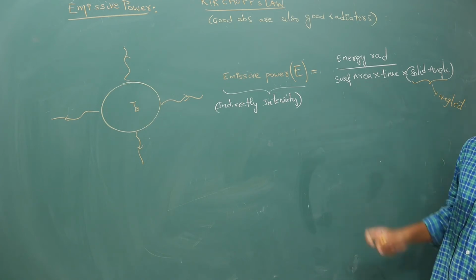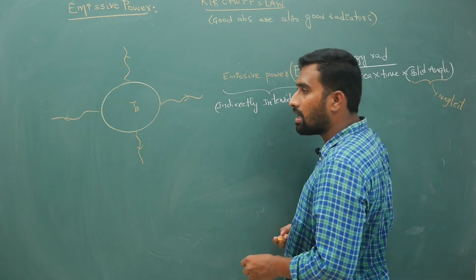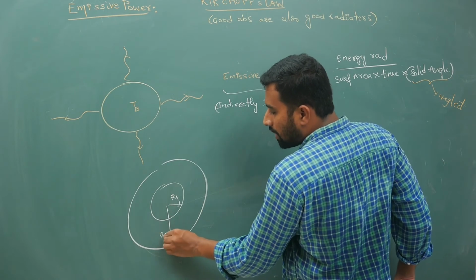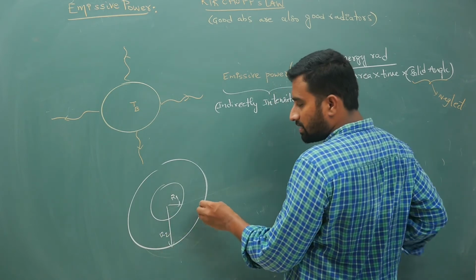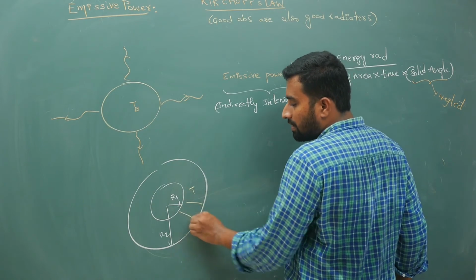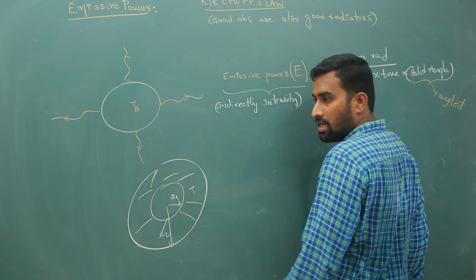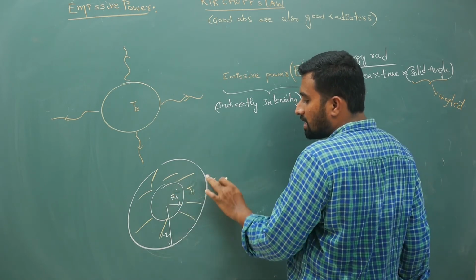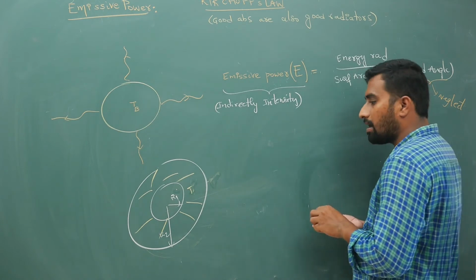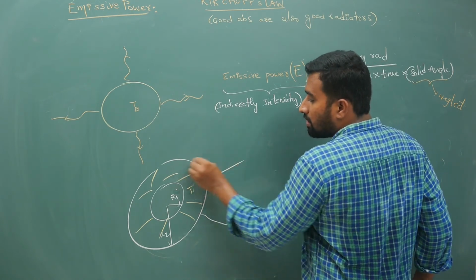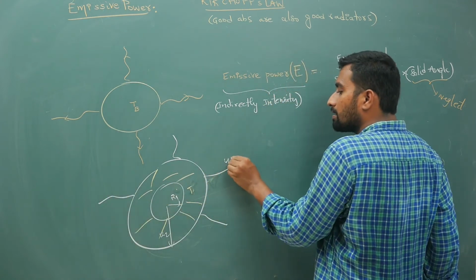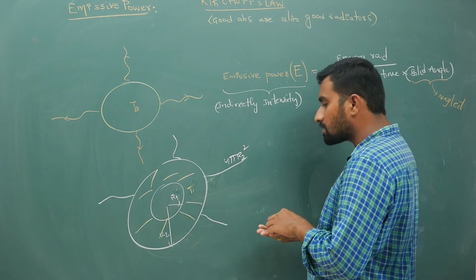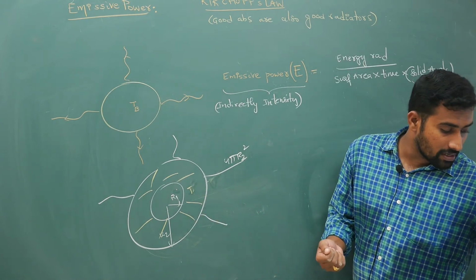This surface area is the area from where heat energy is coming. For example, if you have an inner surface R1 and an outer surface R2, and the body material is in between, giving out heat energy at temperature T, for the surface area you have to take 4 pi R2 square, because the heat energy coming out of the R1 square portion will be given back to the body.